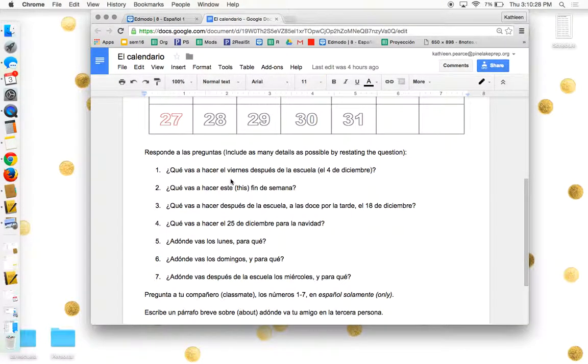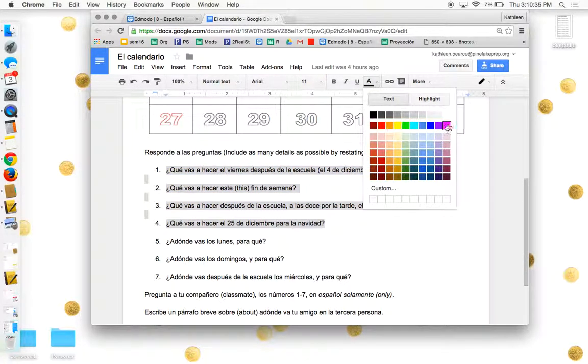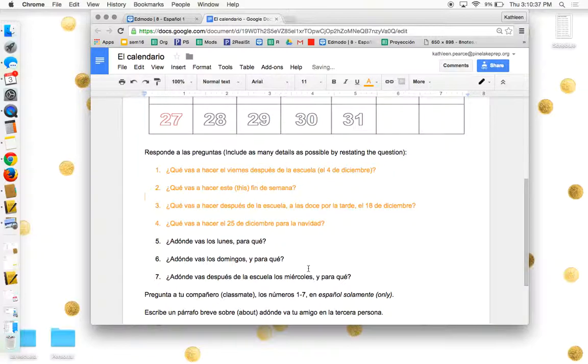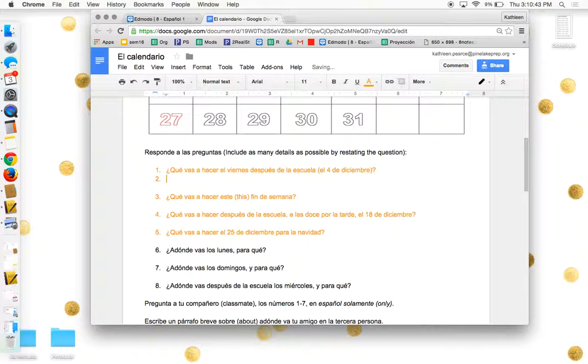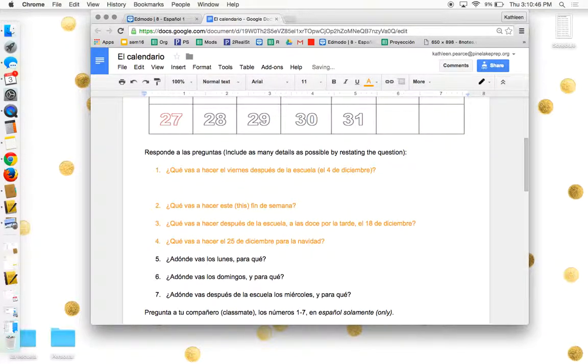Estudiantes, a little bit of extra homework help. Numbers, los números 1 a 4, are going to be responded to in a very similar way, so we're going to address these first. When you are writing in Spanish, you need to restate the question as much as possible.